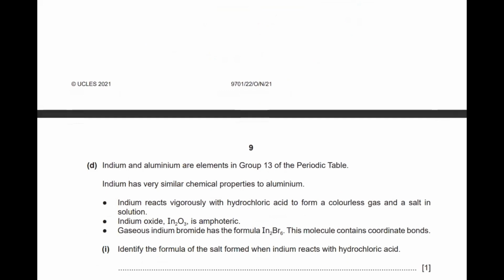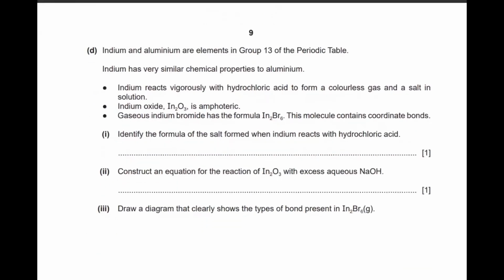Okay. Coming to the next part of the question, it's part D. Here it says that indium and aluminium are elements in group 13 of the periodic table. Indium has very similar chemical properties to aluminium. So these are the statements given to you for indium. The first statement says that indium reacts vigorously with hydrochloric acid to form a colorless gas and a salt in solution, which is soluble in water. The second statement says that In2O3 is amphoteric in nature, same like Al2O3, which is amphoteric in nature.